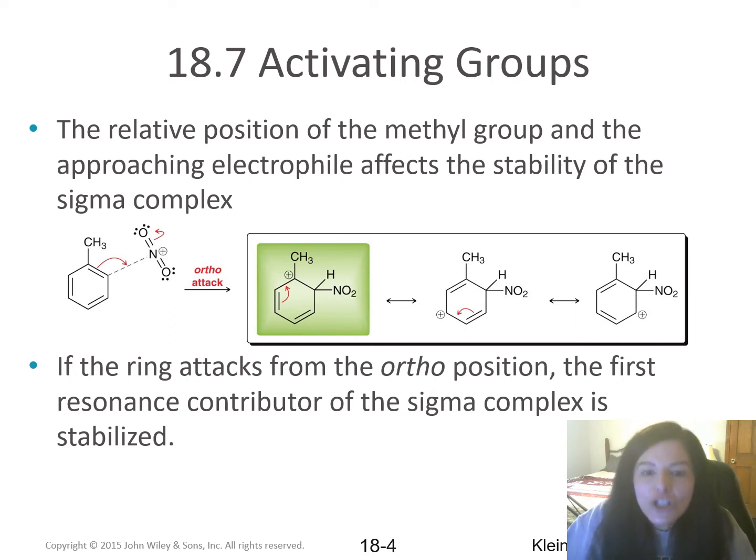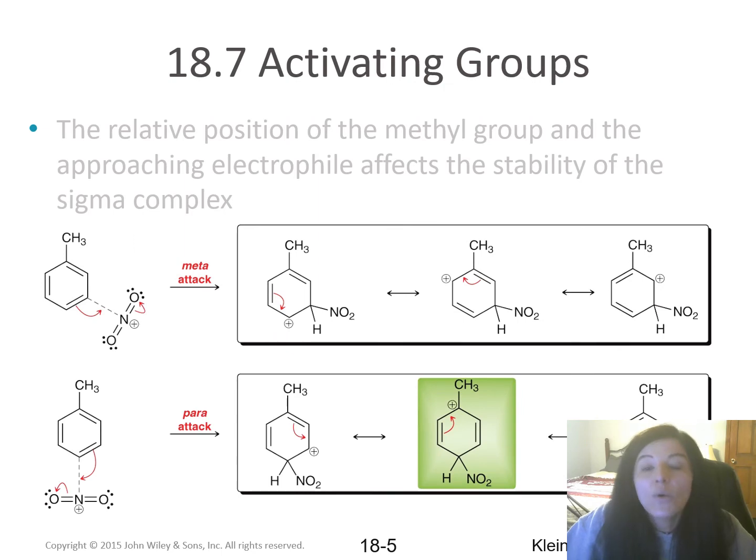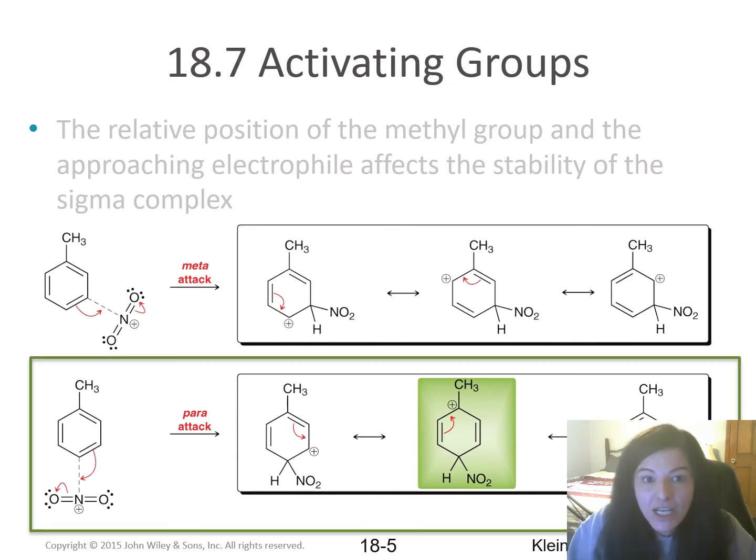We know that tertiary carbocations are more stable than secondary carbocations. When the incoming nitro group adds to the para position, we can also get a tertiary carbocation formed as one of the resonance structures in the sigma complex.